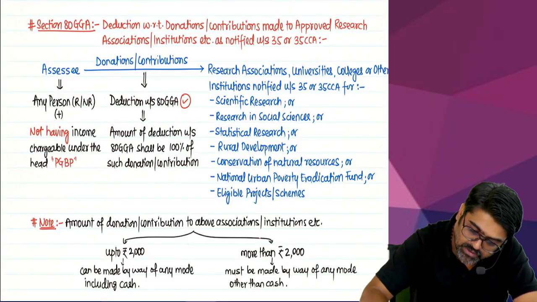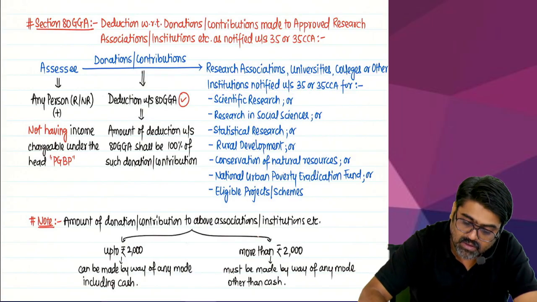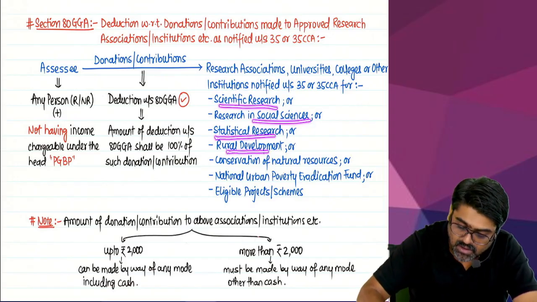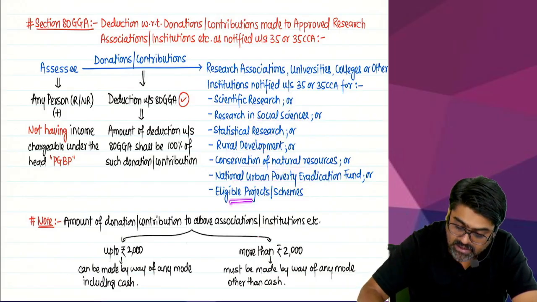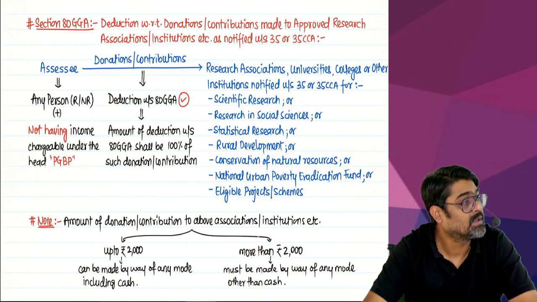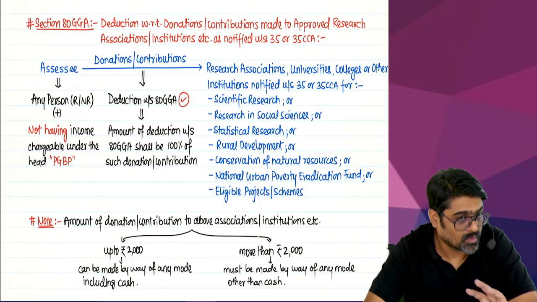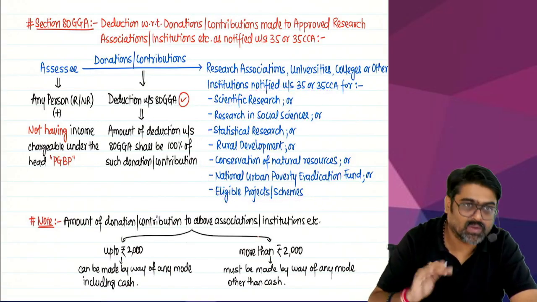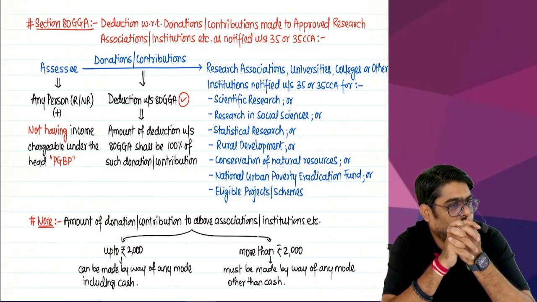See, can you see? Research association, universities, colleges or other institutions notified under section 35 or 35CCA. For what? You are making those donations for scientific research, social sciences, statistical research, rural development, conservation of natural resources, national urban poverty eradication, eligible projects or schemes. Eligible projects or schemes means national rural development schemes. Yes or no? So rural development programs. These donations which you are making for these purposes get eligible for deduction under the PGBP head under section 35 and 35CCA.